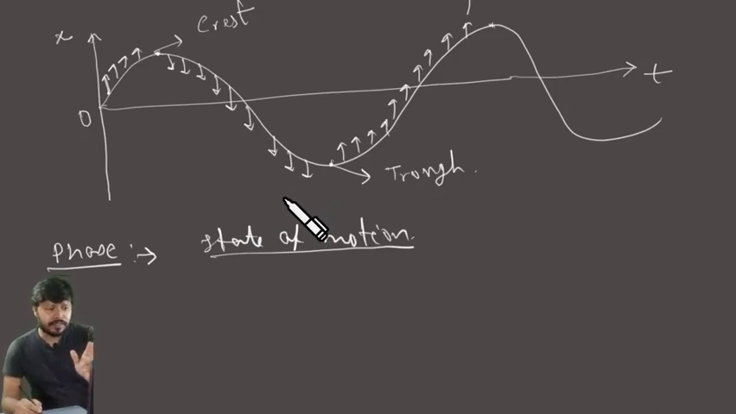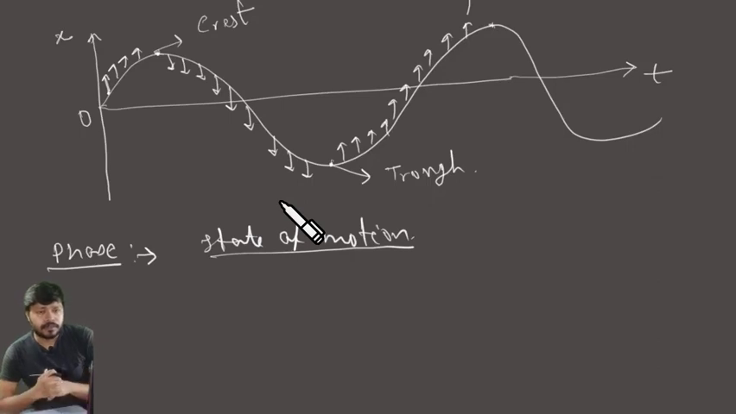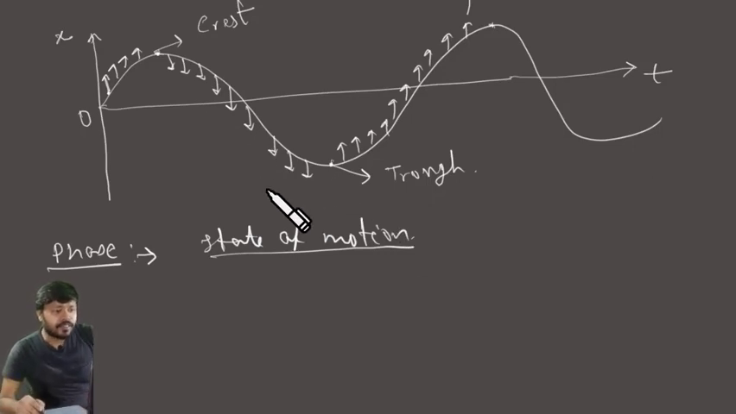Remember that in this case we are only talking about the material mediums, because we are talking about the sound waves. So we will talk only about the material mediums for now. We'll talk about the electromagnetic wave and the other waves later when we talk about these things in the higher classes 11 and 12. All right. Okay. So that's the phase.